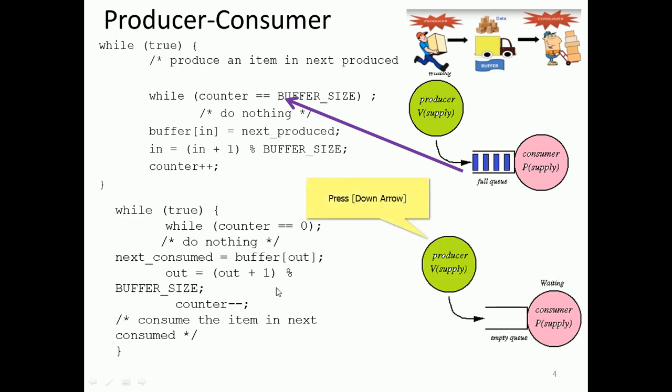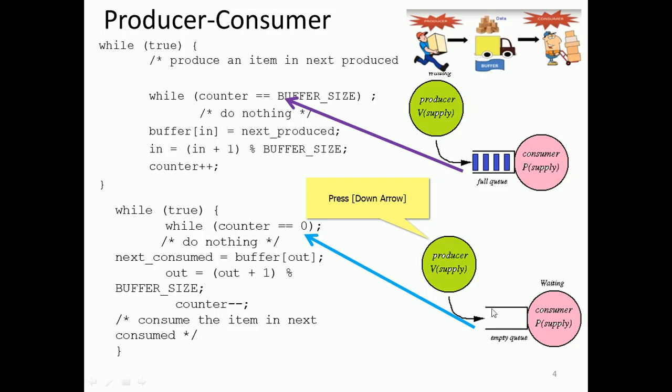So maybe we can have the counter empty, buffer empty. If the buffer is empty, then the consumer will not consume. The counter is equal to 0, so he will wait here only. Whenever a product is there in the buffer, the consumer will consume it. So this kind of problem we can see, where the producer produces and the consumer consumes, right?